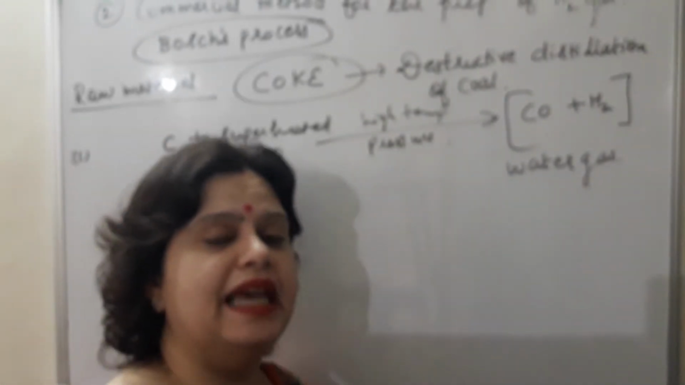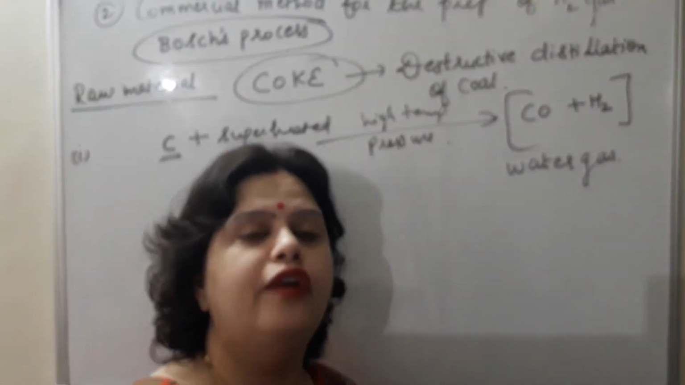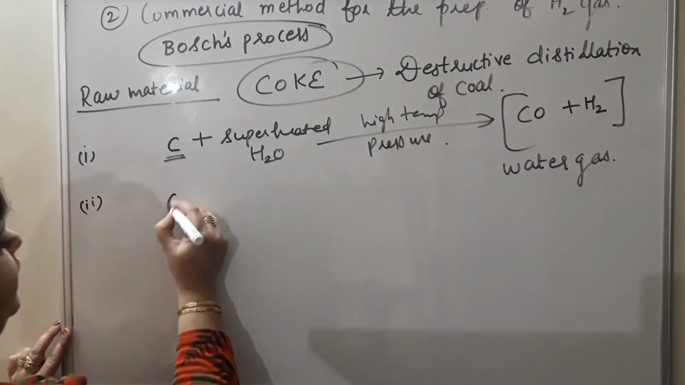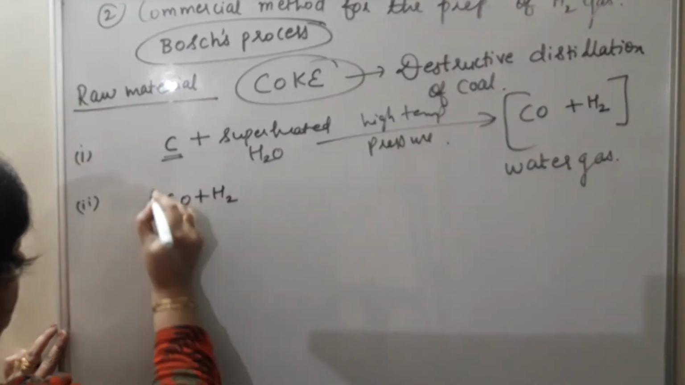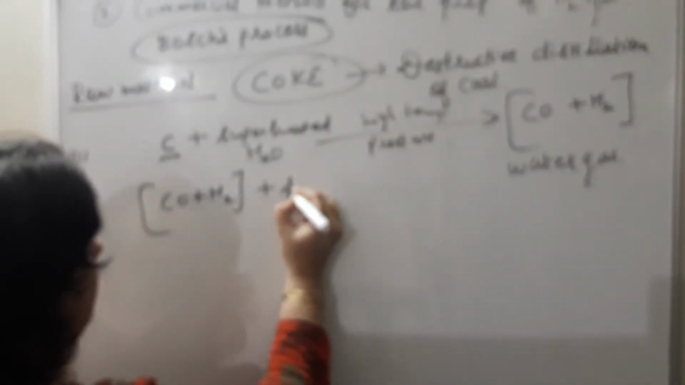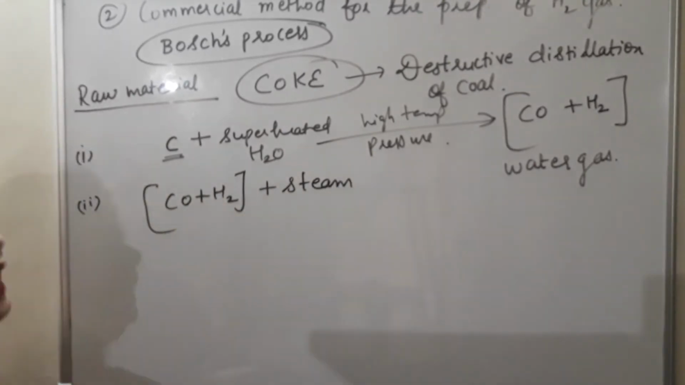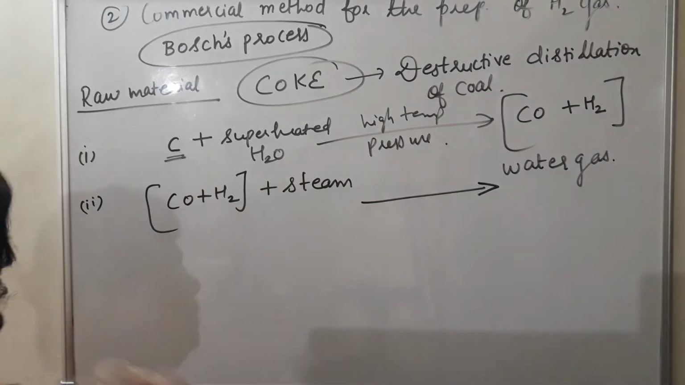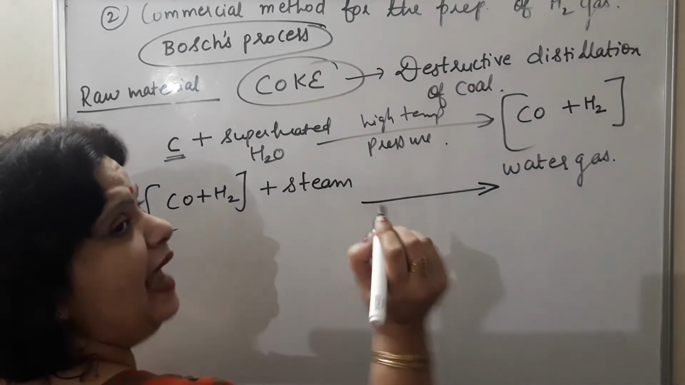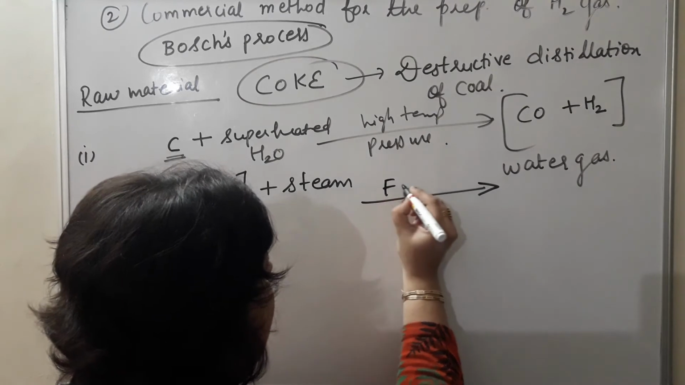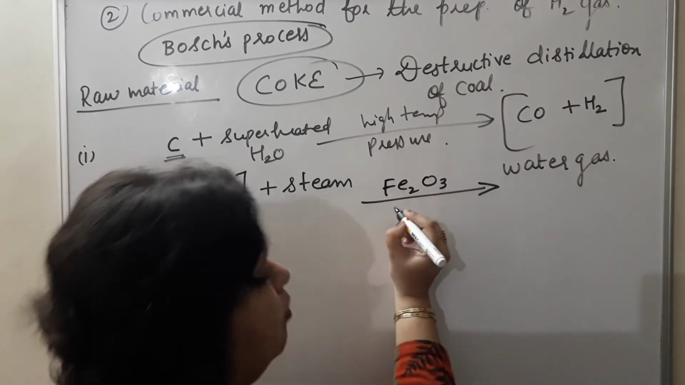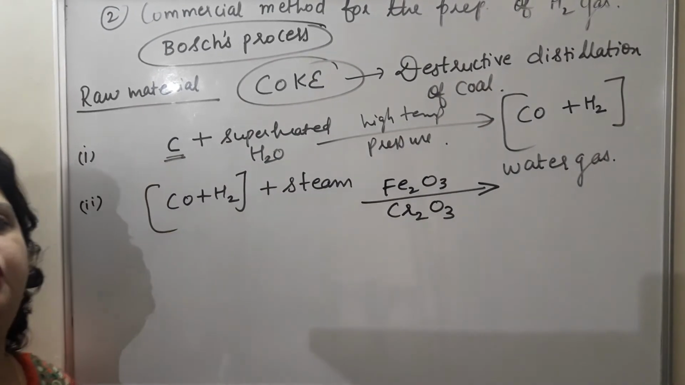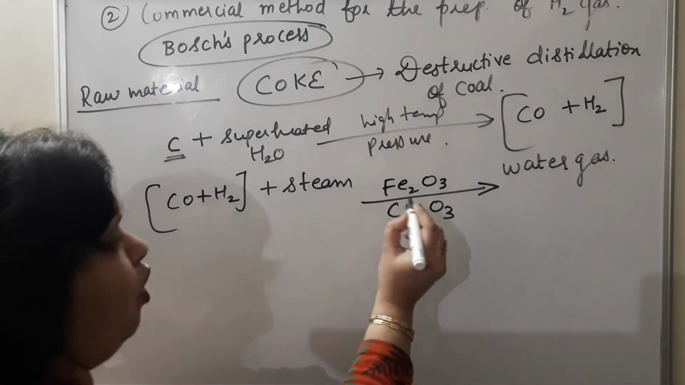Coming to the second and very important point of this process. See here. In the second step, this water gas, CO plus H2, again reacts with steam at very high temperature, pressure and in the presence of a catalyst and a promoter. Catalyst which is used here, that is Fe2O3, and promoter which is used here, that is Cr2O3.